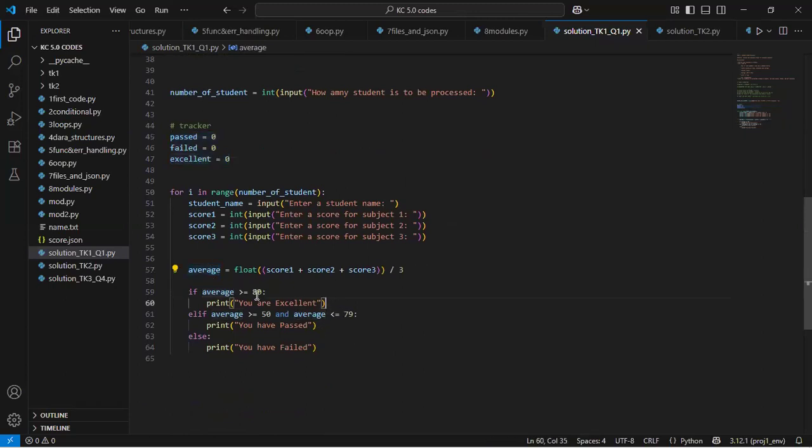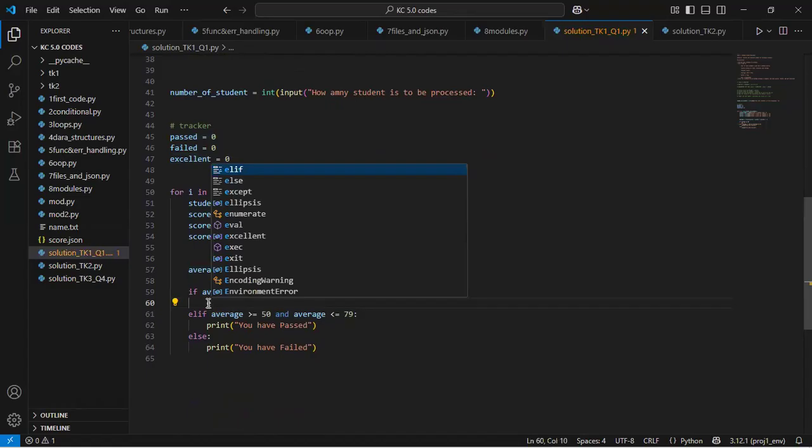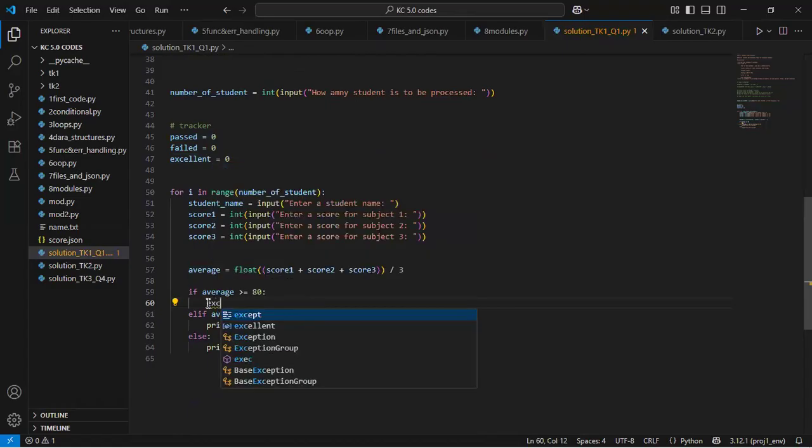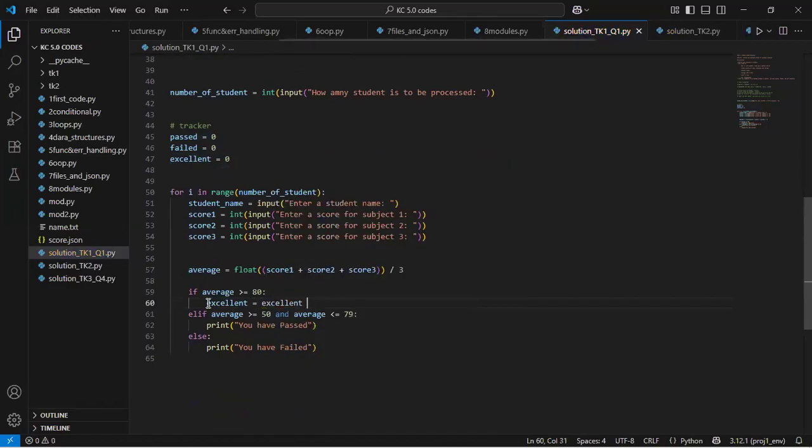But then I want to automatically increment this value depending on where your average falls in, right? So if your average falls among those that are above 80, then you have excellence. In that case, I'll override the value of excellence and say excellence equals excellence plus 1.